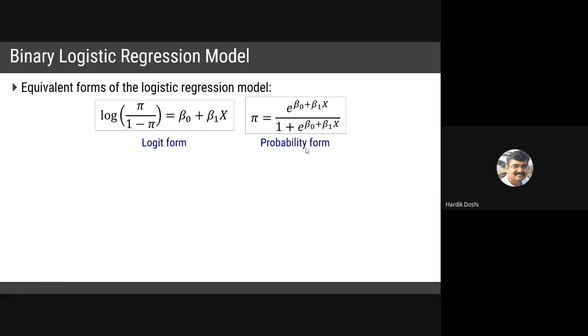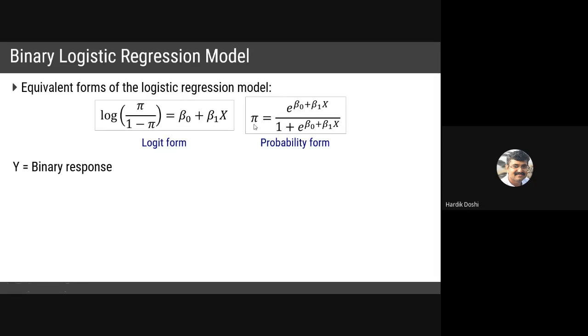Are you getting my point? Logit form, probability form. In both ways you can plot. I'll come to that point. Where y is our binary response. Binary response means whether a person is a smoker or not. Smoker, non-smoker. Survives, dies. So it is a binary response, which we will be getting based on this probability.